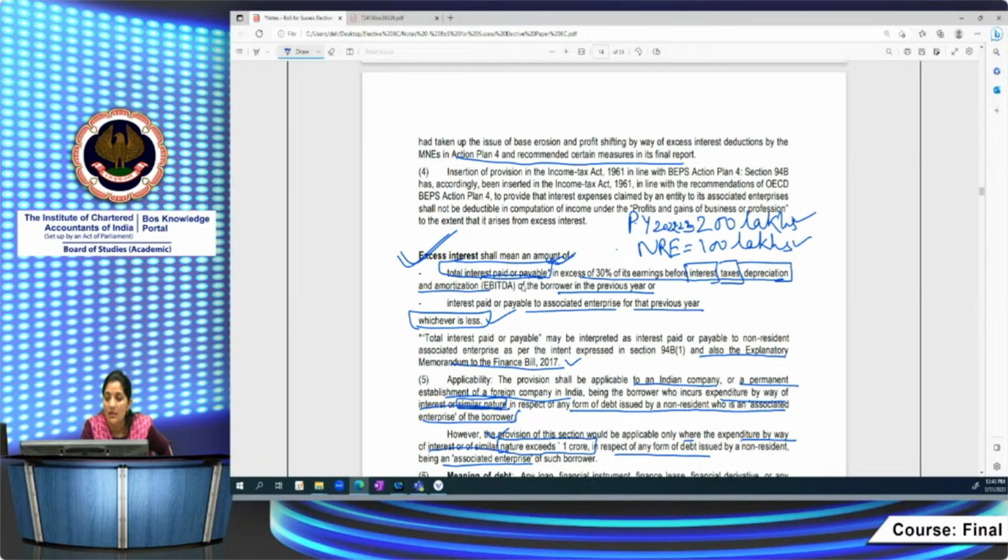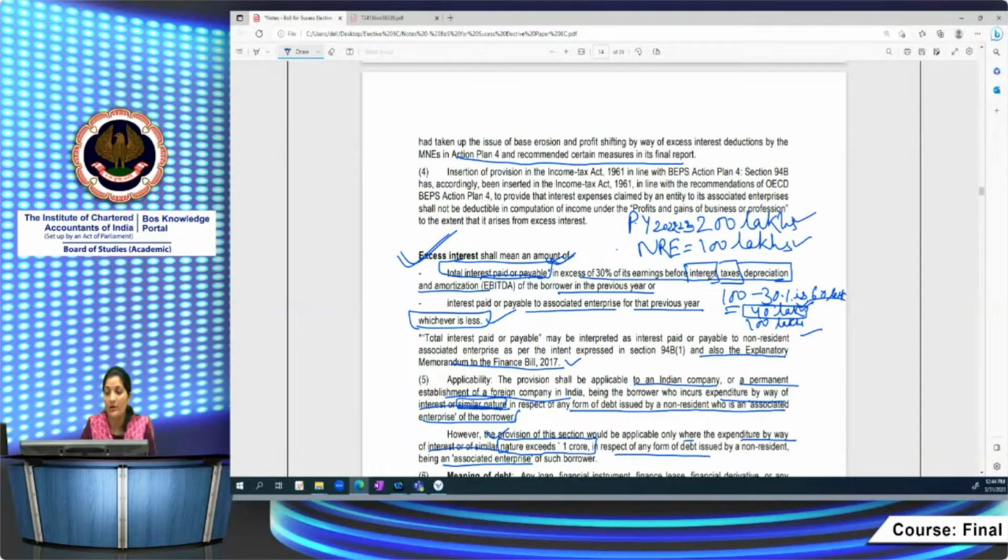Directly you can see here, EBITDA 30%, total interest is 100, minus 30% of your EBITDA which is 60 lakhs. So here it is 40 lakhs, and you are paying 100 lakhs to the AE. What is lower? Lower is 40 lakhs. So this is excess interest, which is going to be disallowed. Actually, 30% of EBITDA is only allowable. So 60 lakh expenditure you will allow, and the remaining 40 lakhs you are going to disallow as per section 94B. So you have to compute.